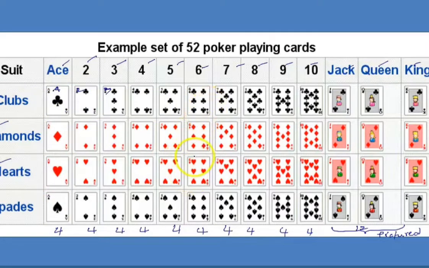26 black, 26 red cards, of which 12 are pictured cards, and there are 4 ace cards, 4 twos, 4 threes, and 4 tens respectively. Therefore, there are 52 cards in a pack that are given for us in the questions. Don't consider the remaining things that we play nowadays. Okay, right. These are the concepts that we have to know.